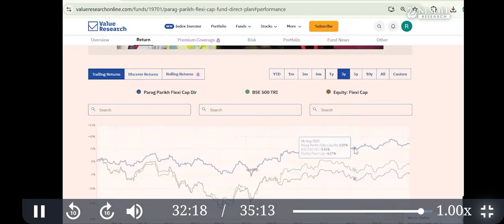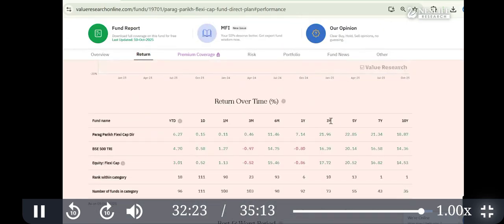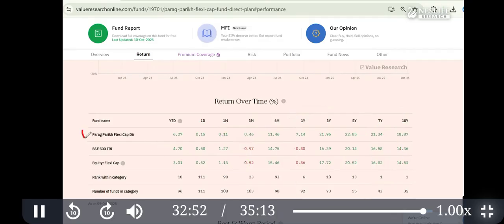If you see the 3 year data, this is return over time, so 1 year, 3 year, 5 year. So we use these three to assess mutual fund performance. Okay, these are not required. Too much is not required. Even this is not required. Why? Because this is too old data where SEBI categorization was not appropriate. So focus on 5, 3, 1.